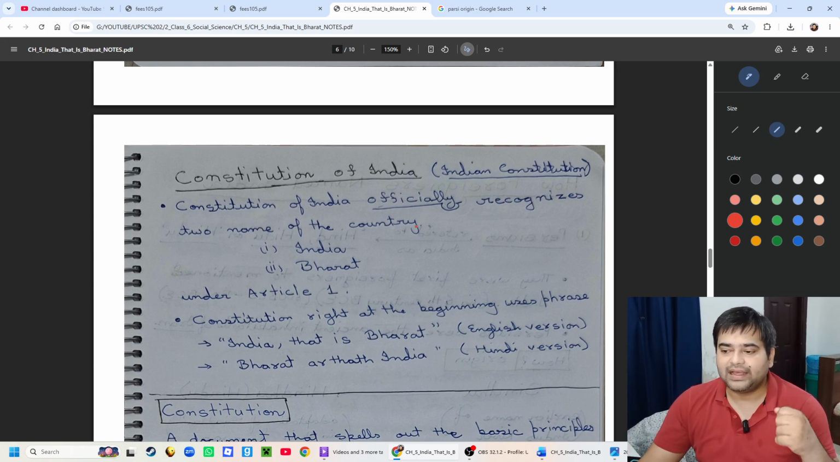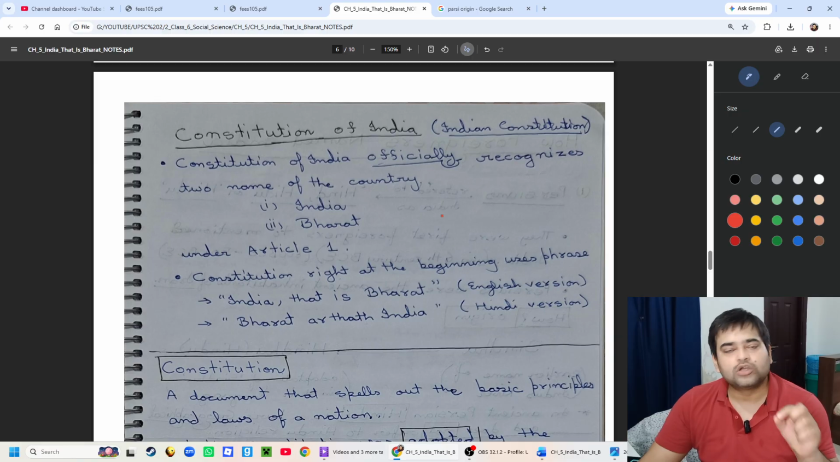Okay, so now, after reading about the names which Indians gave to the Indian subcontinent or part of India, let's discuss what the Constitution of India, that is the modern constitutional state, says about India. The Constitution of India, that is the Indian Constitution,